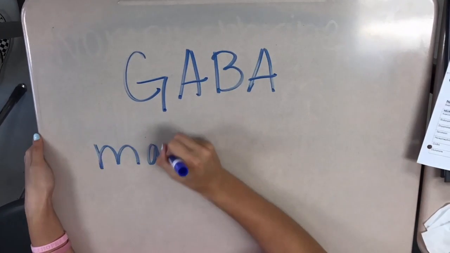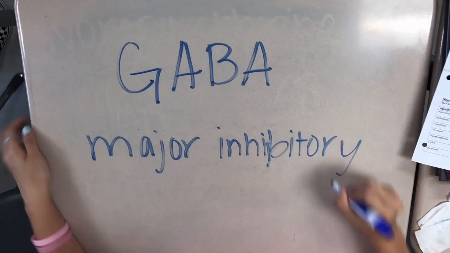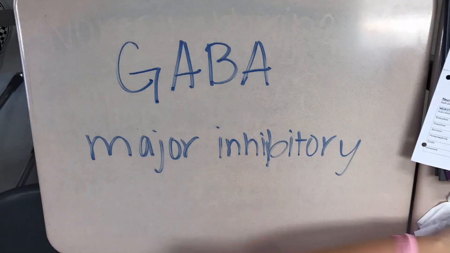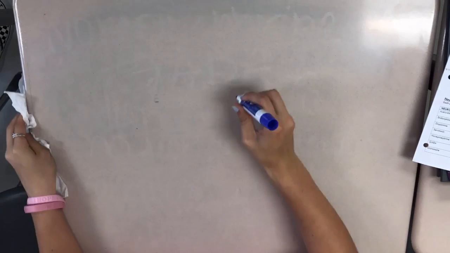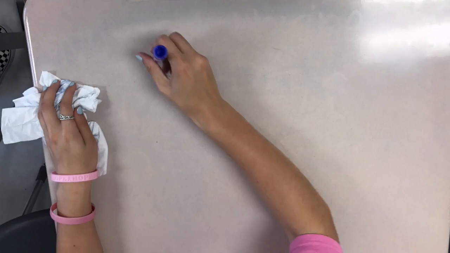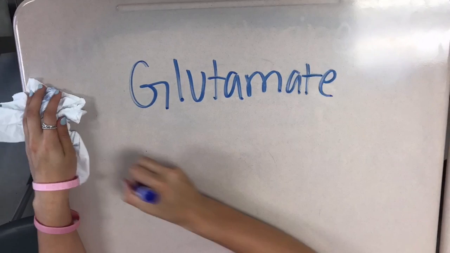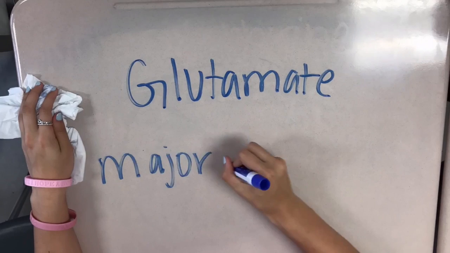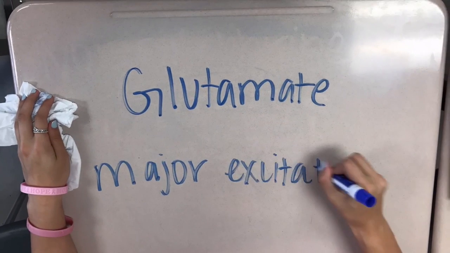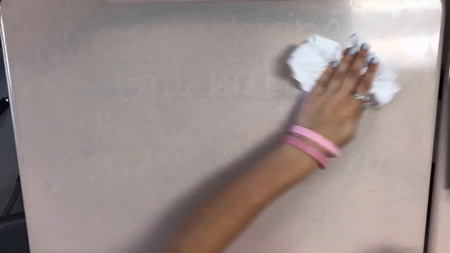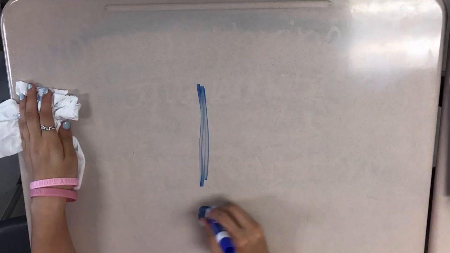GABA is a major inhibitory neurotransmitter. It affects our sleep and wake cycles and turns the brain off. If there's an undersupply, seizures, tremors, and insomnia could occur, and if there's an oversupply, sleeping and eating disorders could occur. Glutamate is a major excitatory neurotransmitter. It is involved with memory and turns the brain on. An oversupply could lead to an overstimulated brain, which leads to seizures, migraines, and epilepsy.